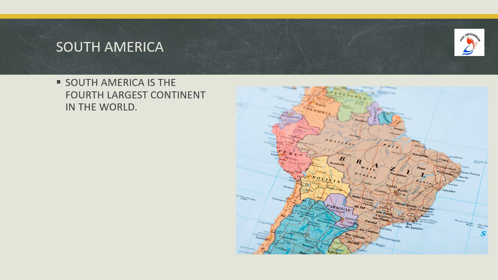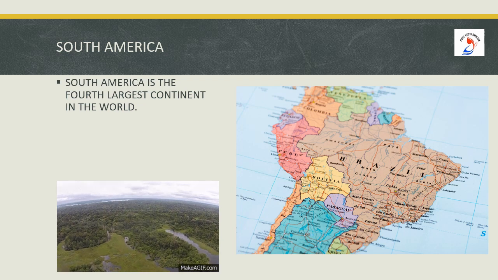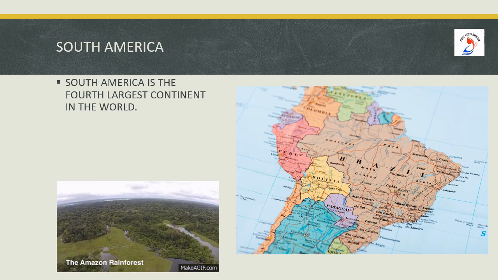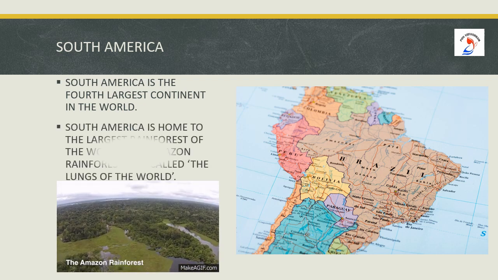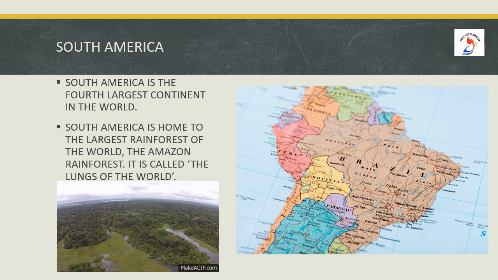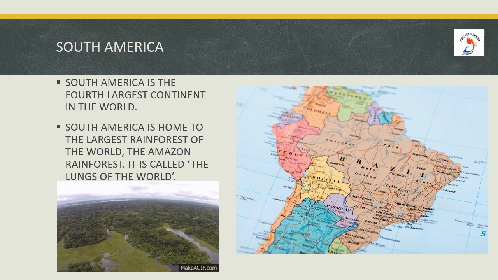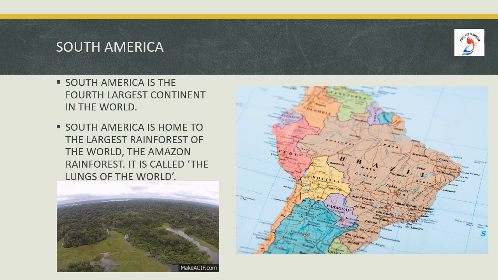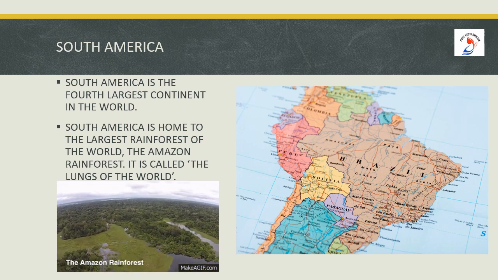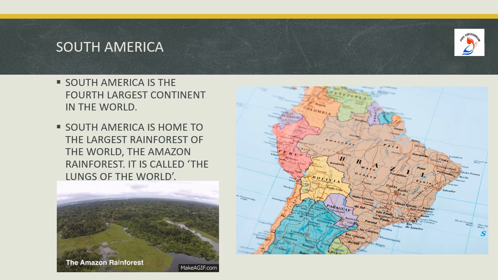South America is the fourth largest continent in the world. What do you see in the picture, children? It's the beautiful Amazon rainforest. South America is home to the largest rainforest of the world, the Amazon rainforest. It is called the lungs of the world. Why is it called the lungs of the world, children? Because the dense forests give out a lot of oxygen.